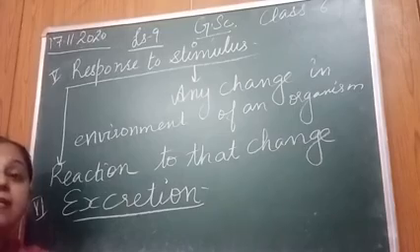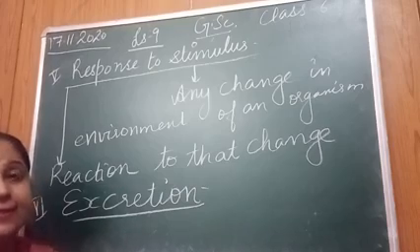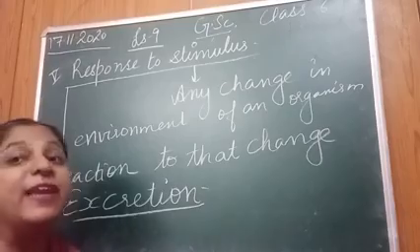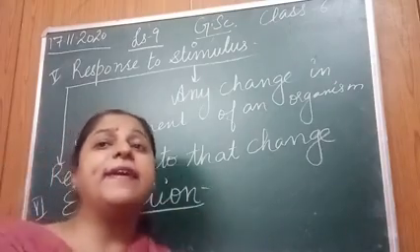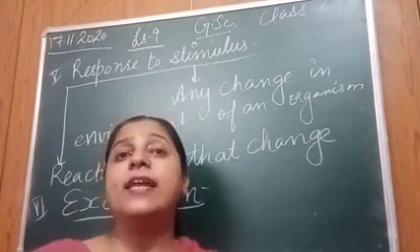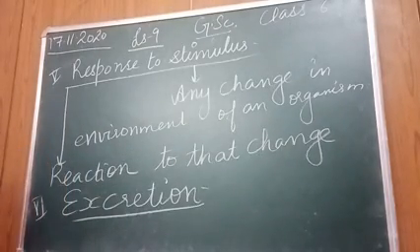Some of the plants produce gum, resin, latex. That is their byproduct, their waste product that is to be released, right? Because these waste products, if accumulated in the body, are poisonous and harmful, so they need to be excreted out, right? Hope this is clear to you.